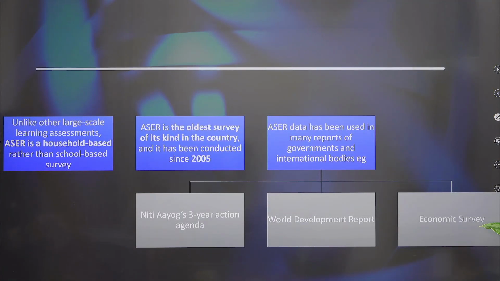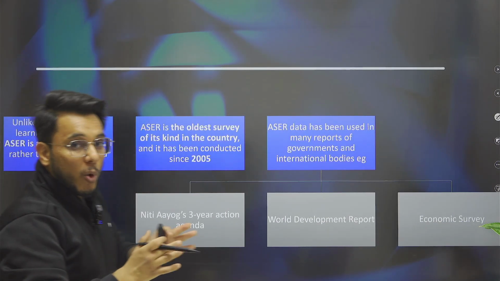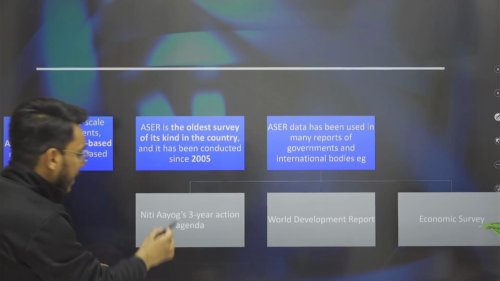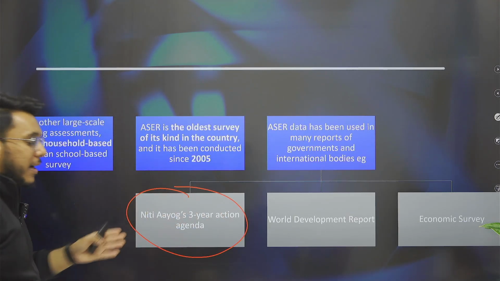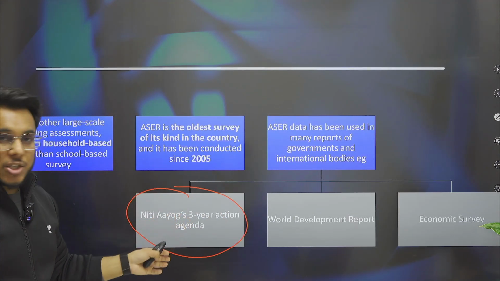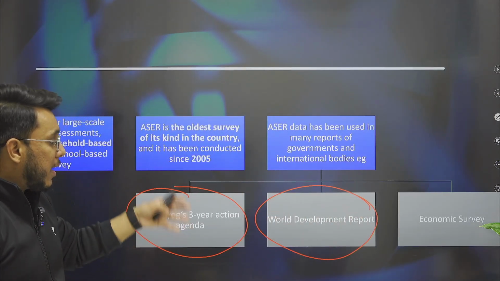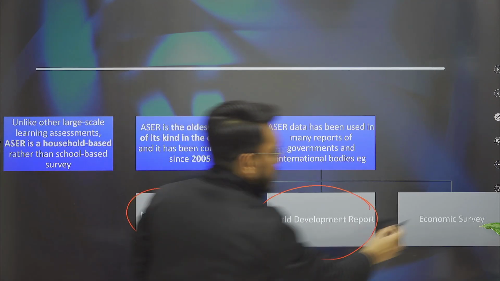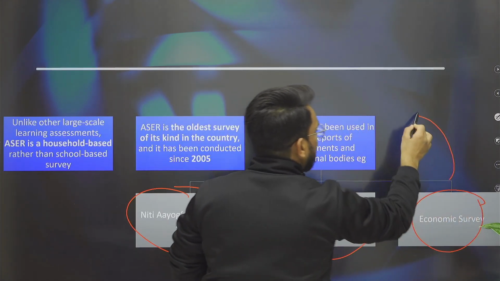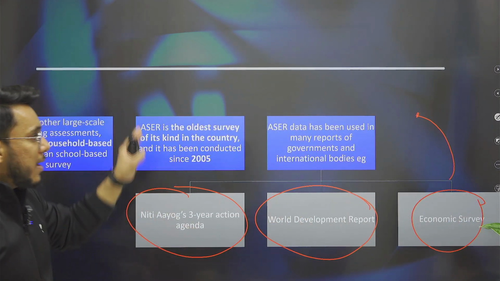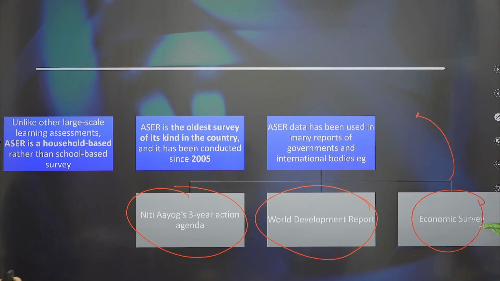And the ASER report has been important because guys, the data that are provided have been directly used and quoted in Niti Aayog's 3-year action agenda. They have found references in the World Development Reports as well as the Economic Survey. The findings on the education sector are quoted from the Pratham NGO's ASER report.